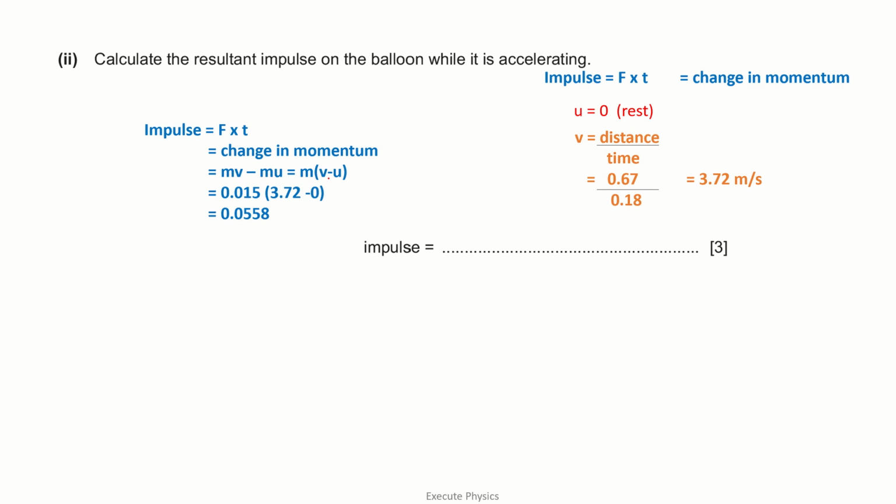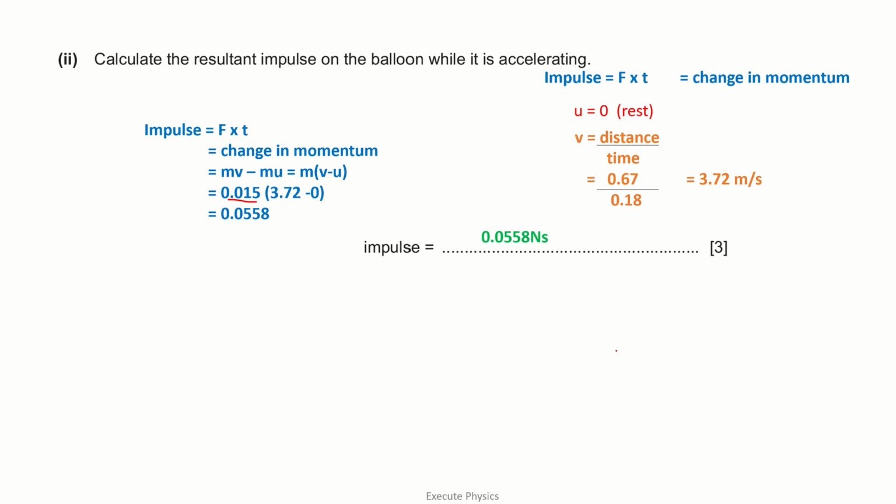So we know the final velocity, we know the initial velocity, just substitute it and that will give you the impulse. The mass is already given to you. So the correct answer is 0.0558 Newton second, because it is force times the time taken. The SI unit of force is Newton and that of time is second. So Newton second you have to write.